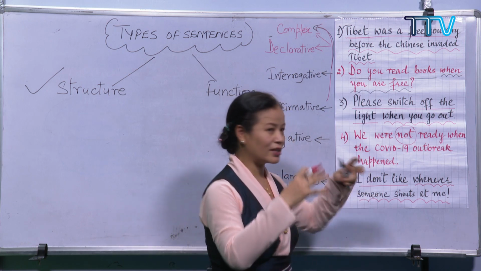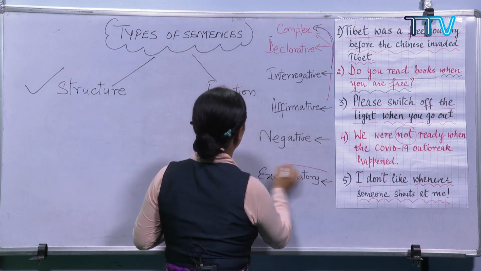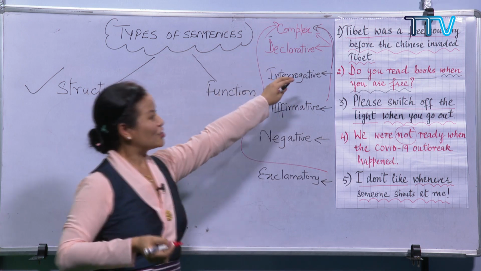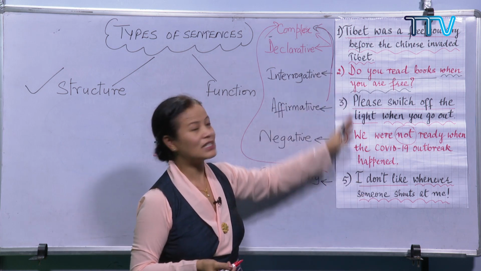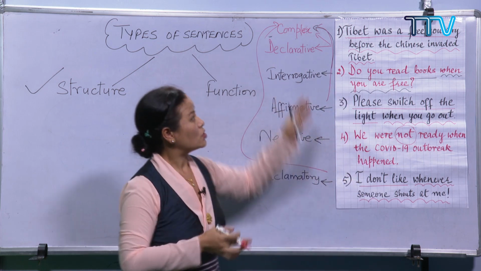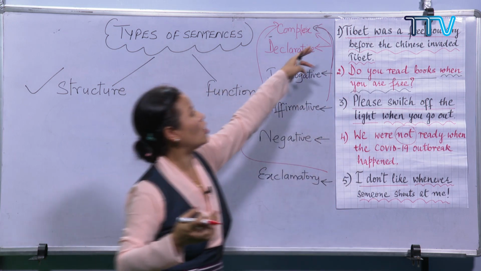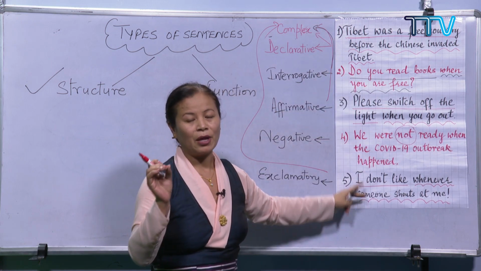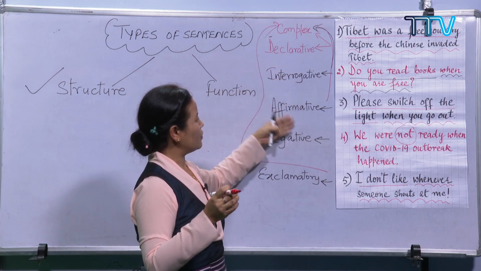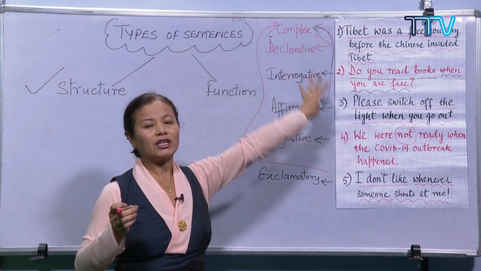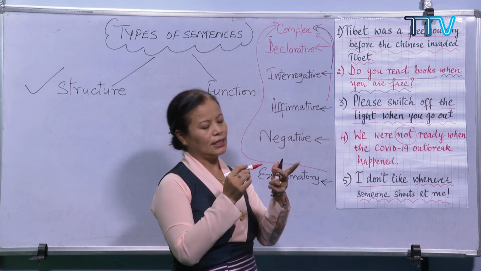And so together they make what type of sentence? Right. They make a complex sentence. Okay, so these are all examples of complex sentences. The only difference is the way they function. Structurally, I'm just telling you, all these sentences are the same, but functionally they are different. Declarative, the statement, interrogative, affirmative, negative, exclamatory. So functionally they are different, but structurally they are all the same. They are all complex sentences.